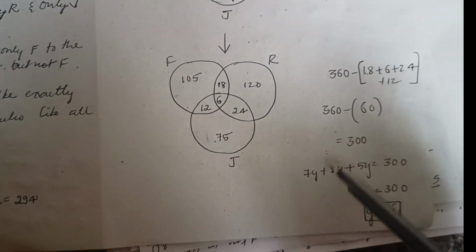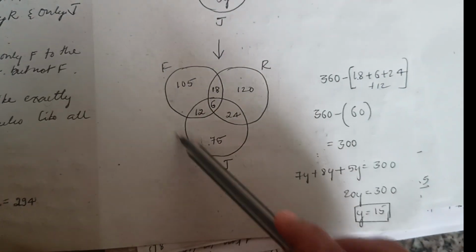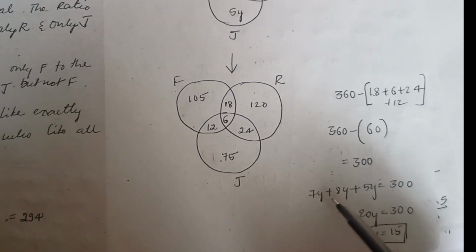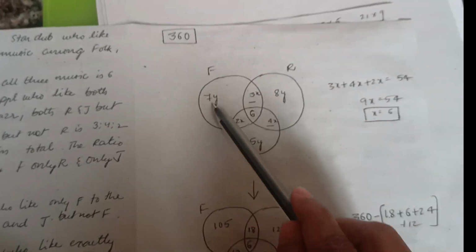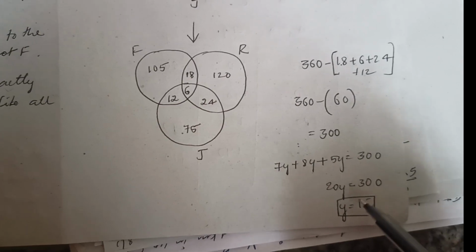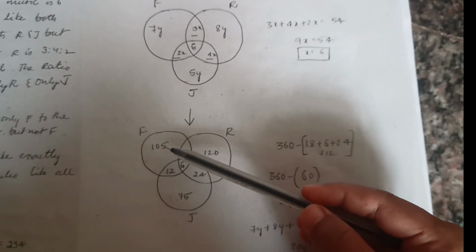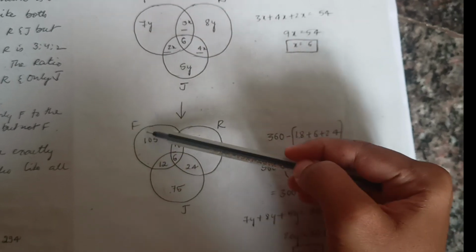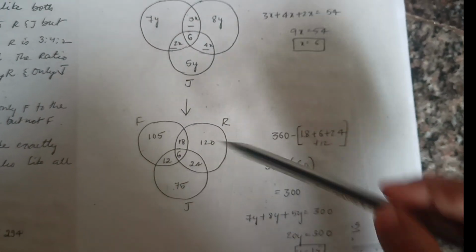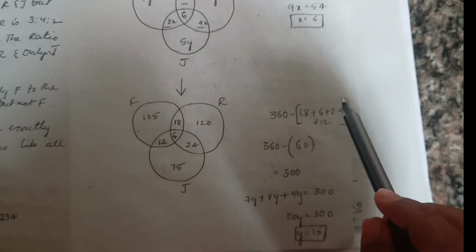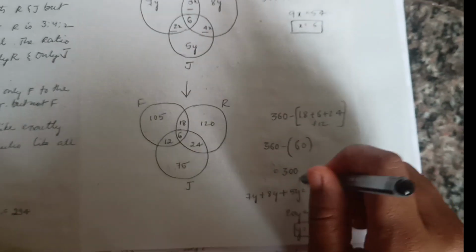Which is equal to the sum of these, that is 7y plus 8y plus 5y equal to 300. Therefore y will be 15. I have substituted the value of 15 here: 15 sevens are 105, 15 eights are 120, 15 fives are 75. So this complete Venn diagram is done.